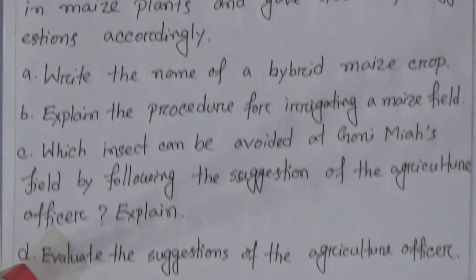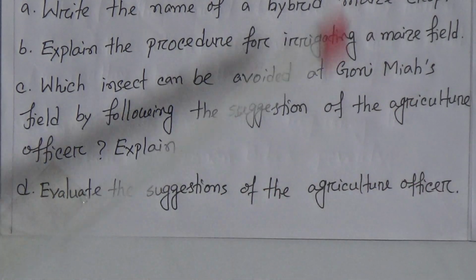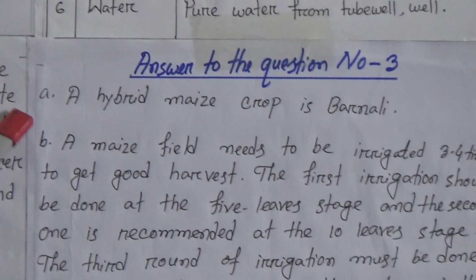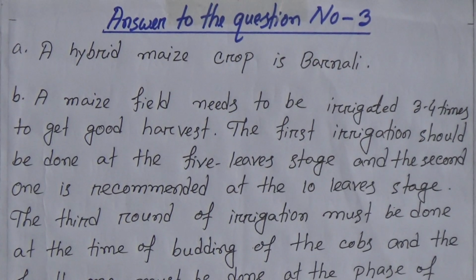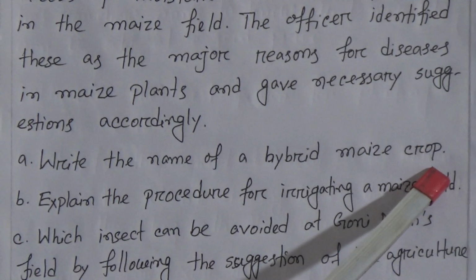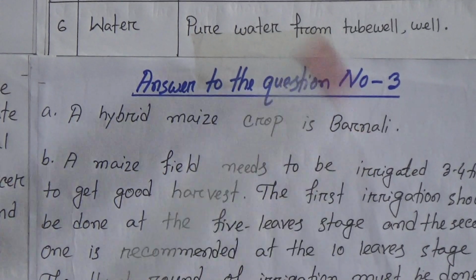Explain. And number D. Evaluate the suggestions of the agriculture officer. Now we will see the answer. The first question was write the name of a hybrid maize crop. The answer is a hybrid maize crop is Barley.